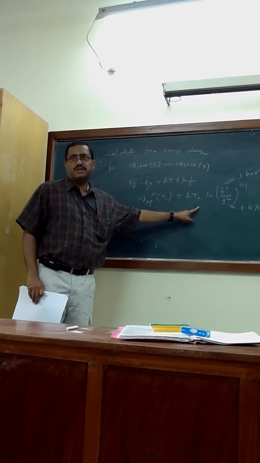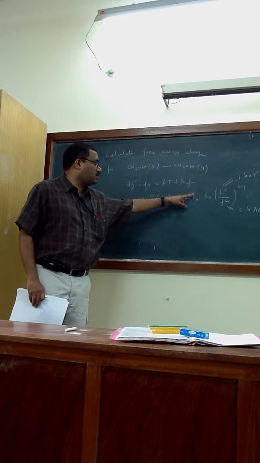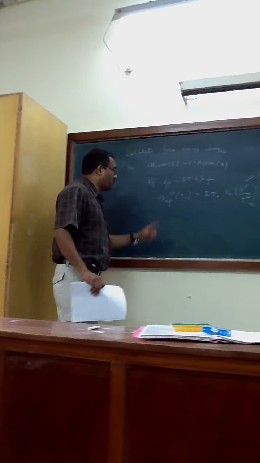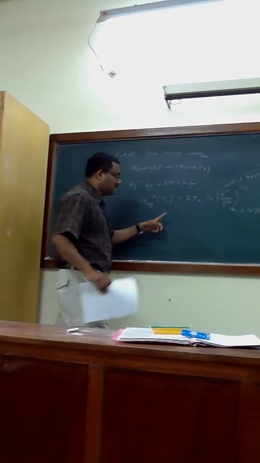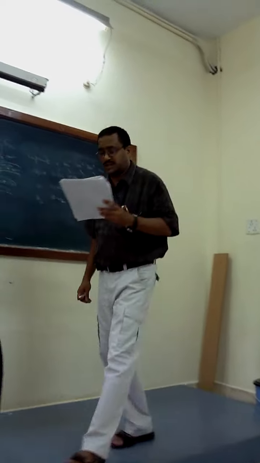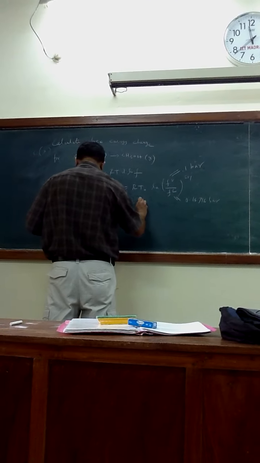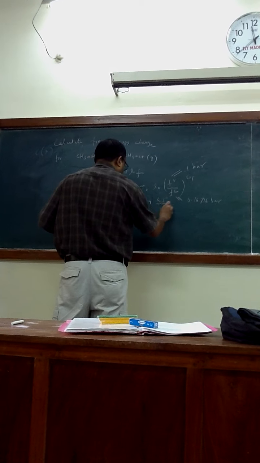R is given, T0 is given. That means this does not require any data. You can calculate delta G vaporization SS1. For heat of vaporization you have to get the data, but here you can calculate from the fugacity values. If you calculate, it will become 4.434 kilojoule per mole.